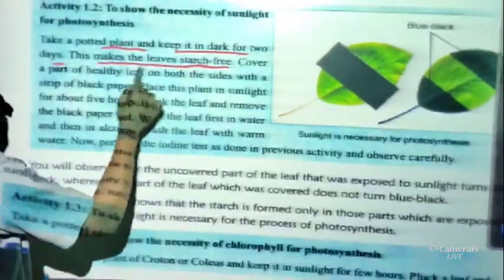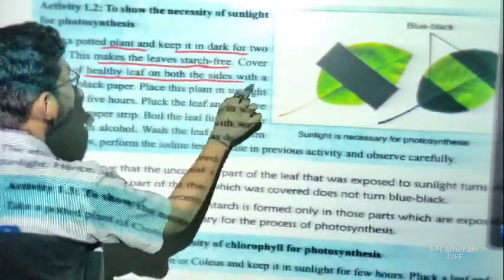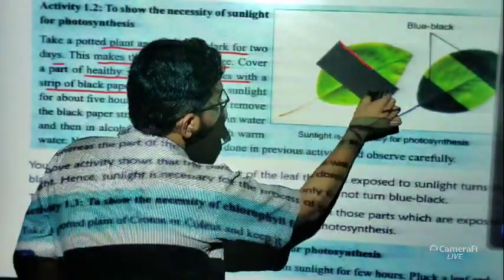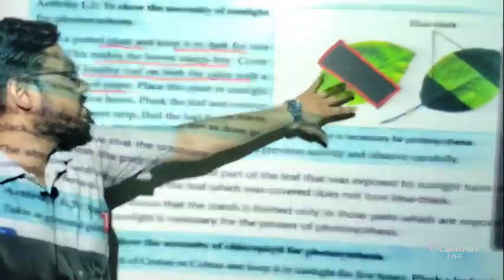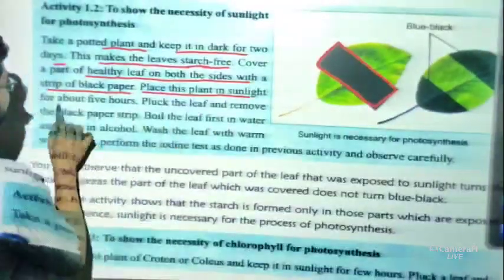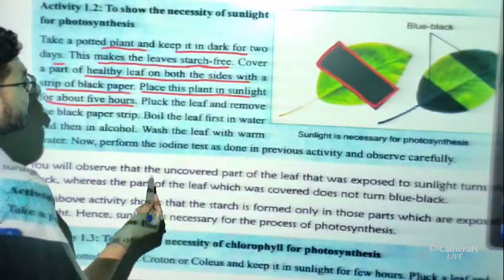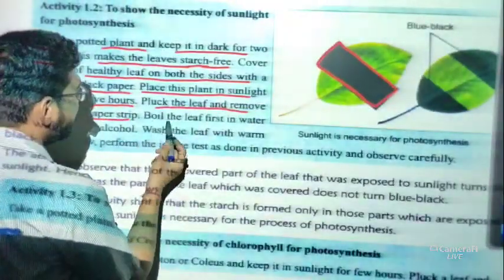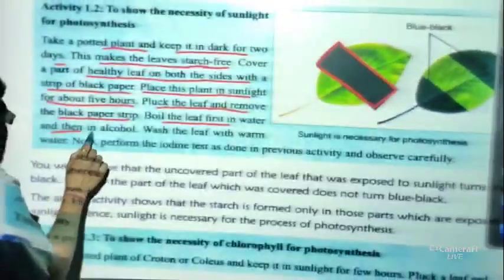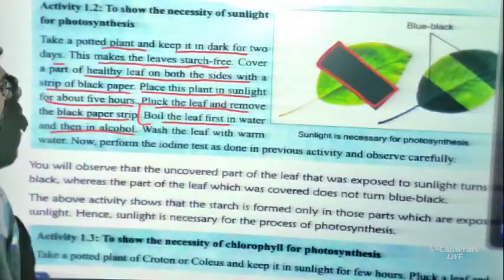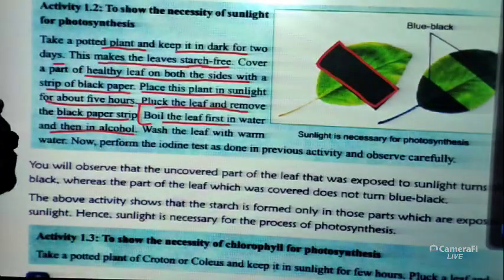Okay, then we have to cover the healthy leaf on both sides with a strip of black paper. You can see here, this is the black paper. The leaf is there and we just put the black paper on the leaf. And now place the plant in sunlight for about 5 hours. Now pluck the leaf, remove the black paper strip, and boil the leaf first in water and then in alcohol. That means the same thing from the previous activity we have to repeat here.